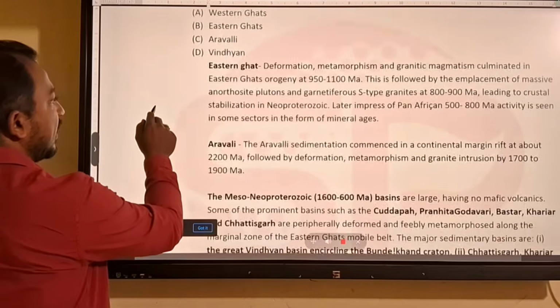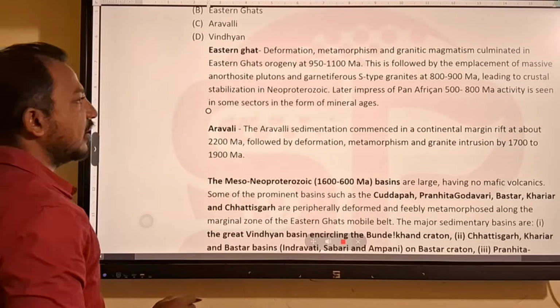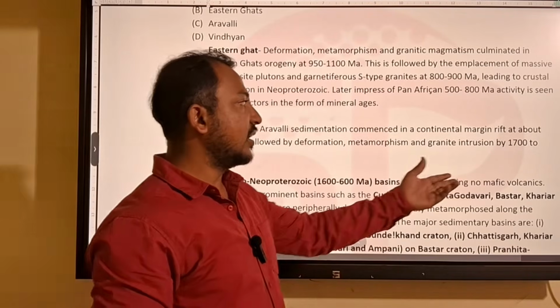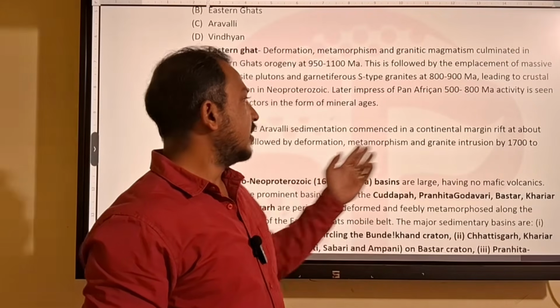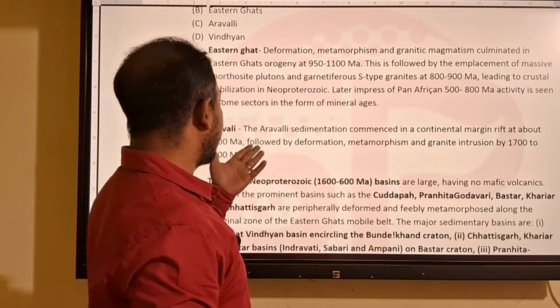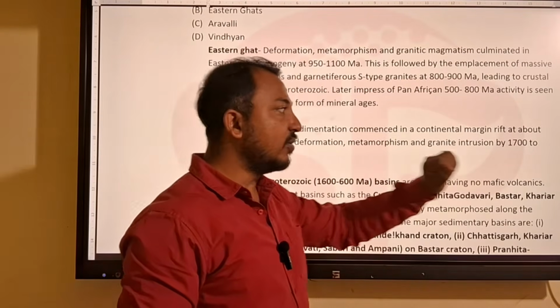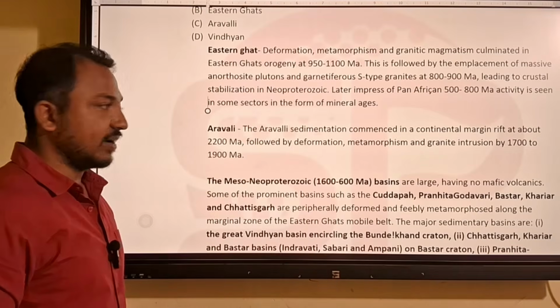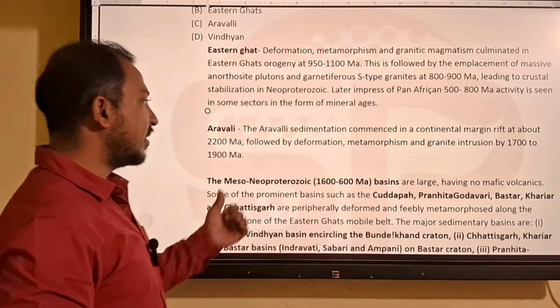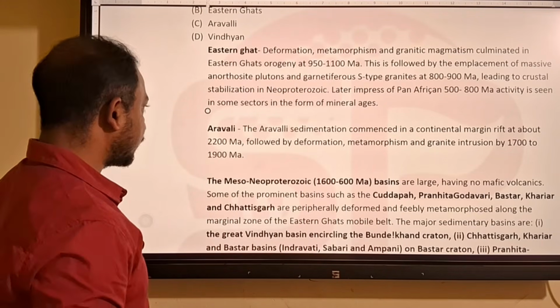Then we come to Aravalli. Aravalli sedimentation commenced in a continental margin, and the orogeny of the Aravalli is between 1700 to 1900 million years.